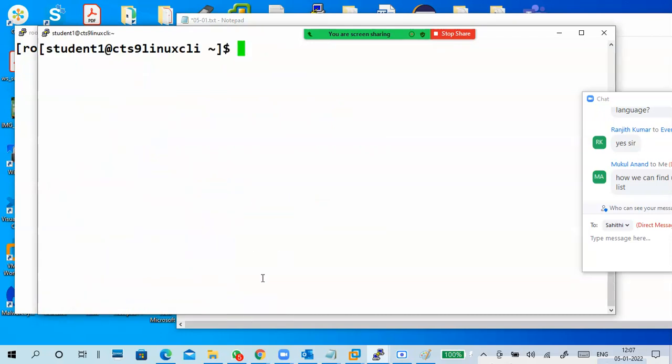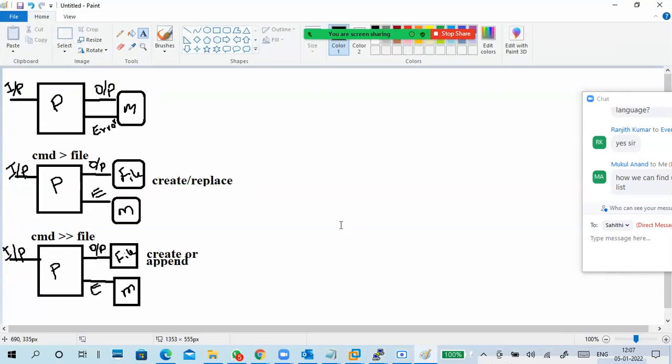Next one is error redirection. So I am getting an error on my screen. So what is the use of that, right? It depends upon different scenarios. Differently we use it. Okay, so in different scenarios we use it differently. Yeah, time is running very fast.